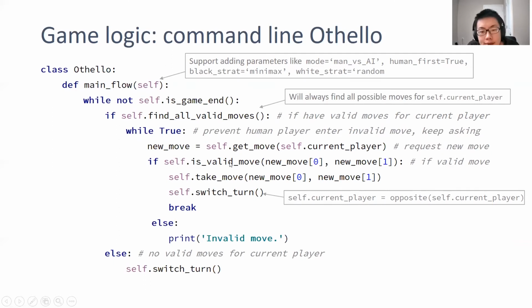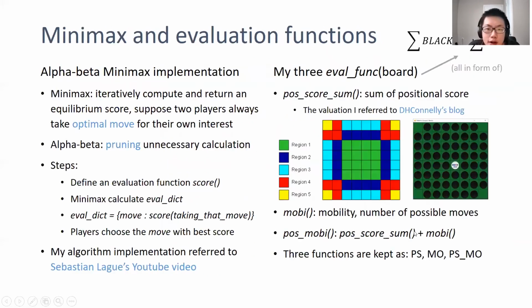So if the move is valid, just take the move. After taking the move, switch the turn. If there are no valid moves, just switch the turn back to your opponent. You can add settings like mode equals man versus AI, human first equals true, black strategy is min-max, white strategy is random, etc. It's very simple in command line Othello, but the GUI is quite harder. But we will not spend time on that because it's maybe not relevant to most people's needs.